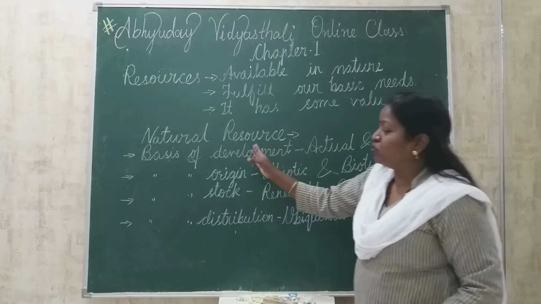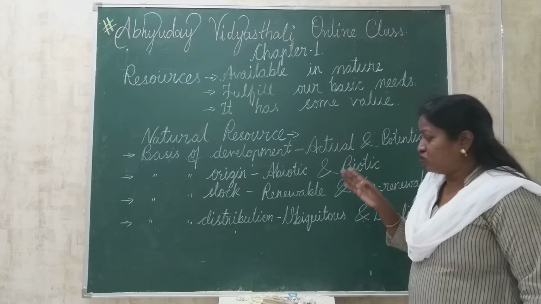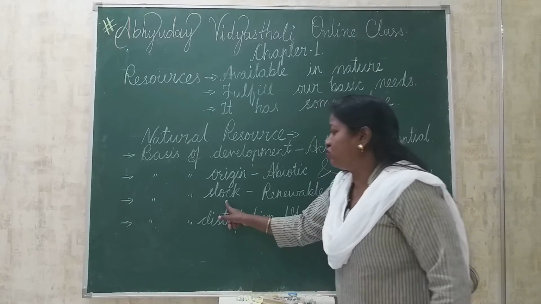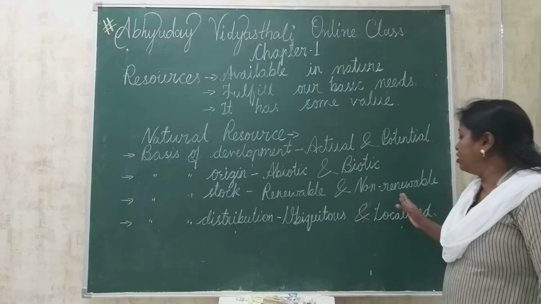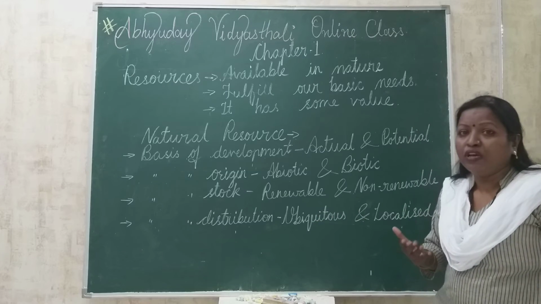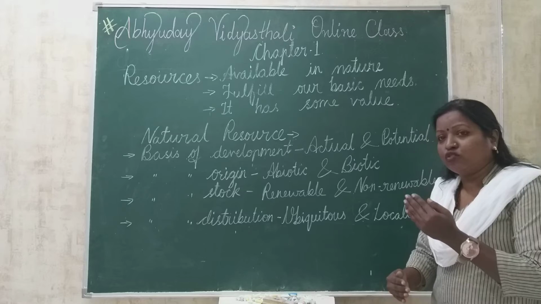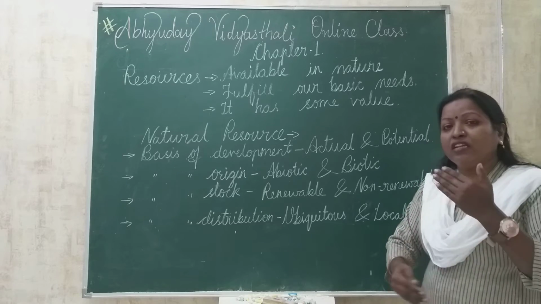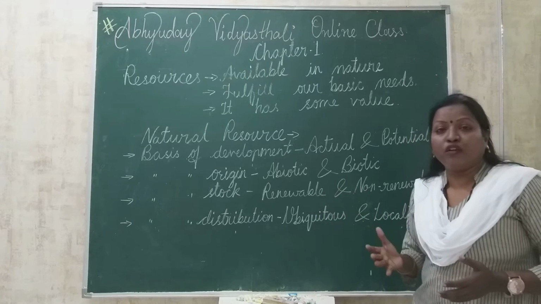Okay, and now move to the third category. The third category or third form of resources is stock resources. Stock resources include renewable and non-renewable resources. Renewable resource, you might have heard about this term renewable. Renewable means which get renewed again and again. जो चीज़ें दोबारा फिर से renew हो जाती हैं. We can say those resources are known as renewable resources.